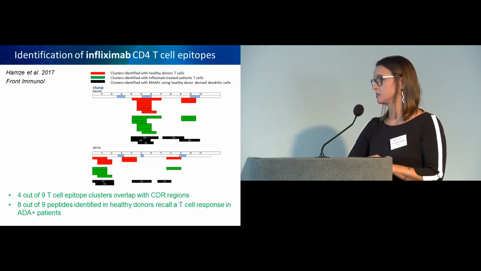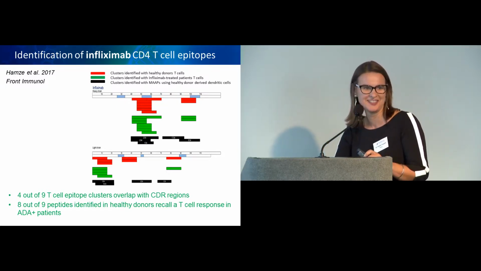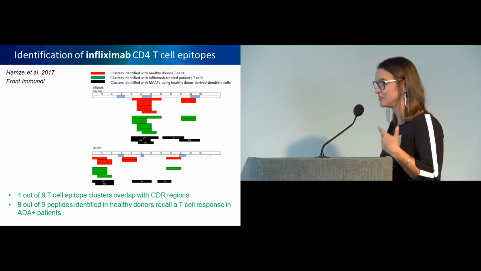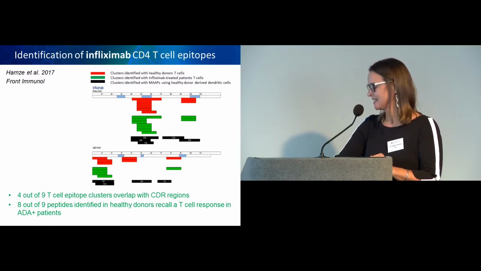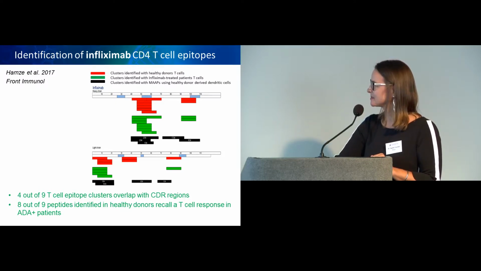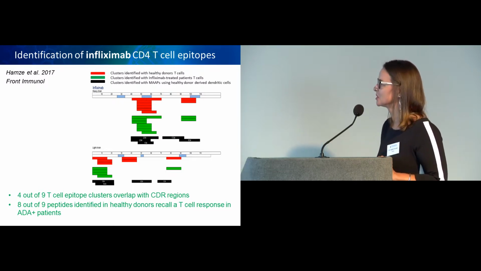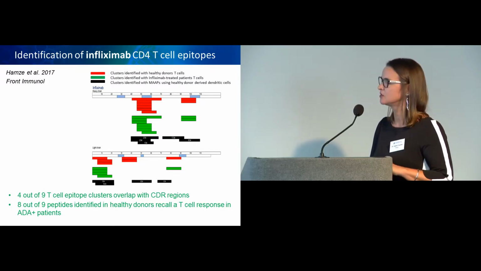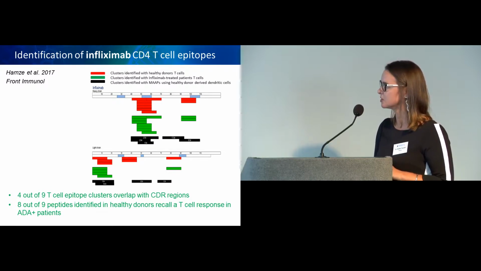So at that point, if you've been looking a lot at T-cell epitopes, you start wondering if the B- and T-cell epitopes cluster, especially if you have in mind some deimmunization process. This work was mentioned a few times already during this meeting. It is the work by Hamze et al. in Bernard Maillère's lab, where they identified the CD4 T-cell epitopes from infliximab and rituximab.